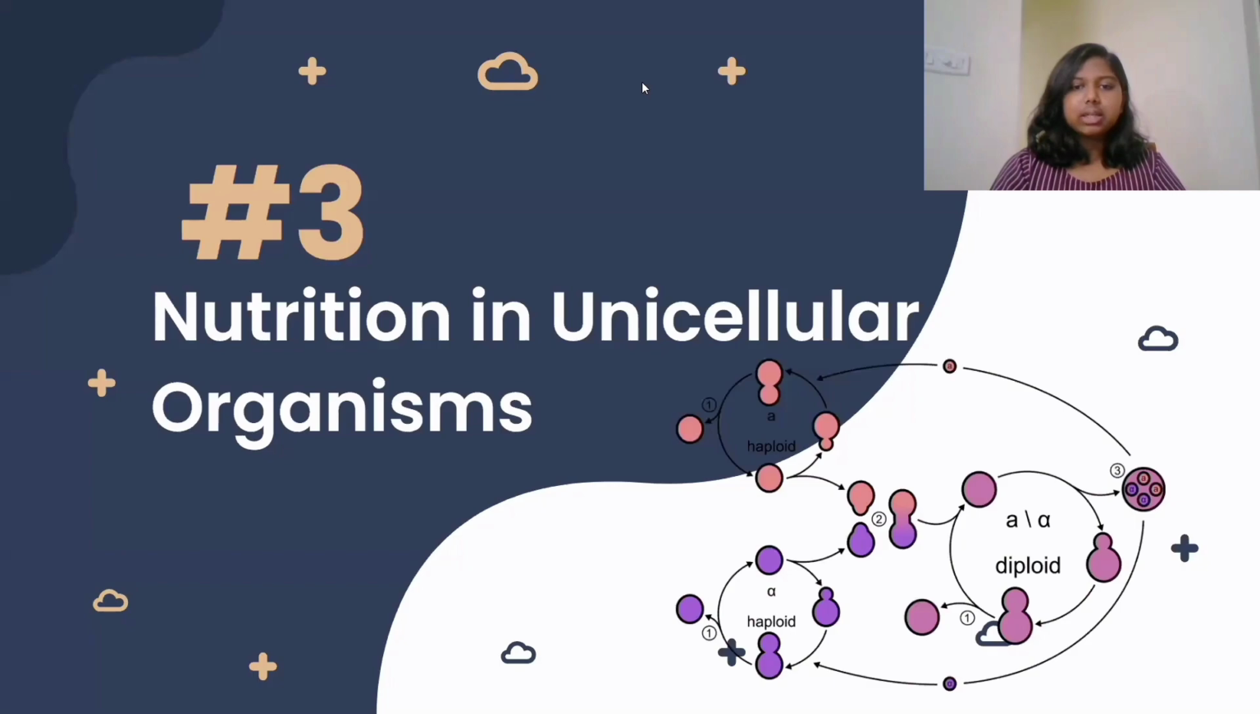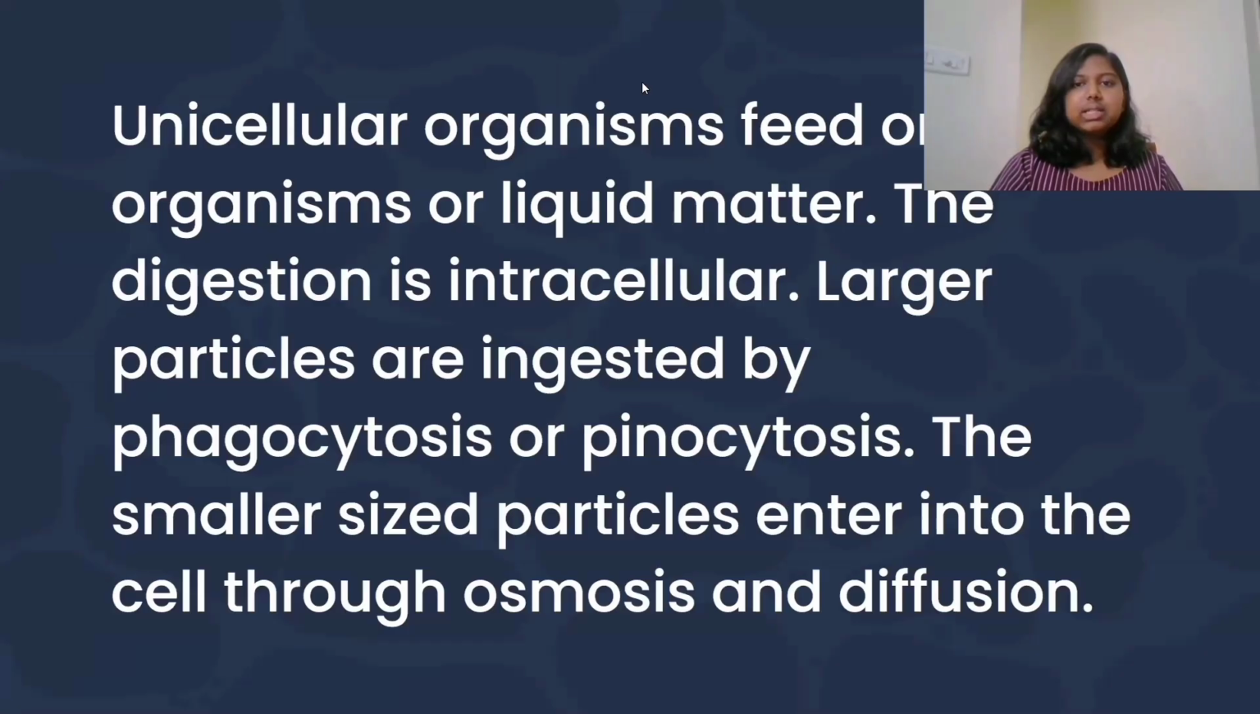Nutrition in unicellular organisms. Unicellular organisms feed on other organisms or liquid matter. The digestion is intracellular. Larger particles are ingested by phagocytosis or pinocytosis. The smaller sized particles enter into the cell through osmosis and diffusion.